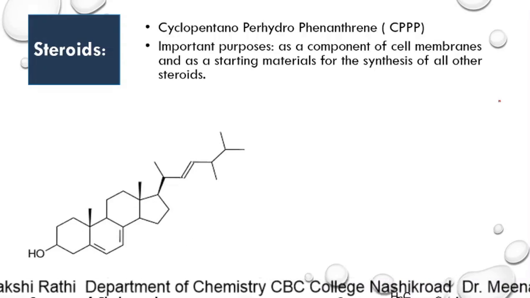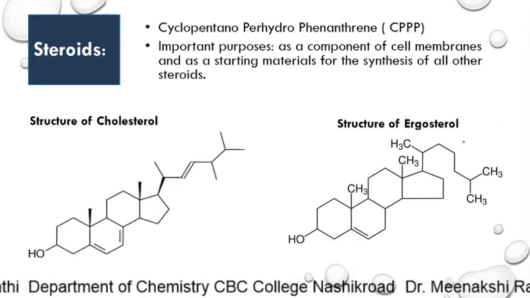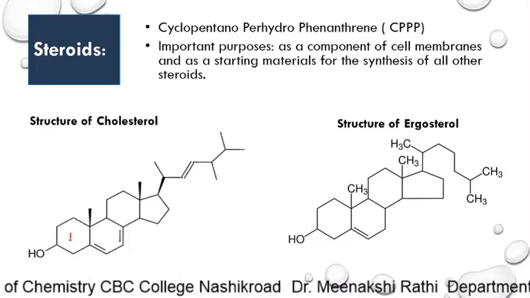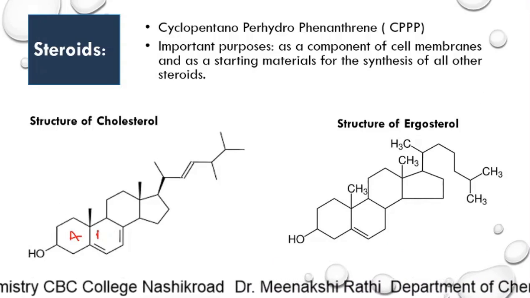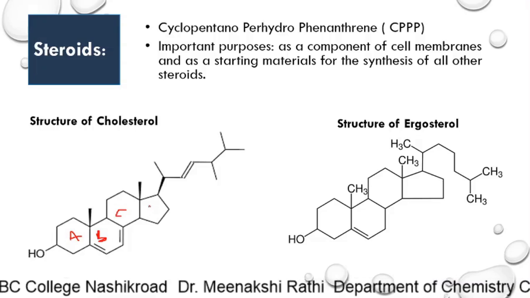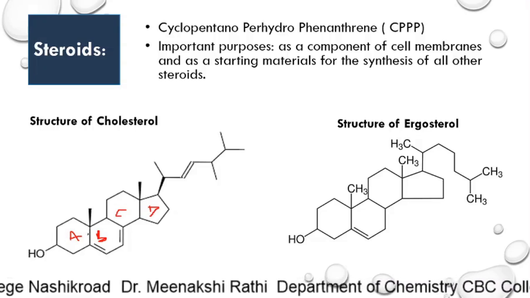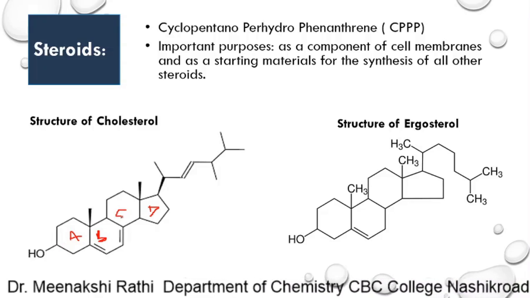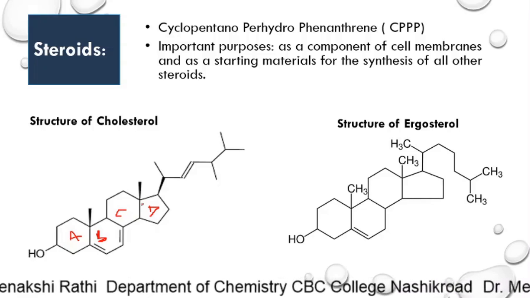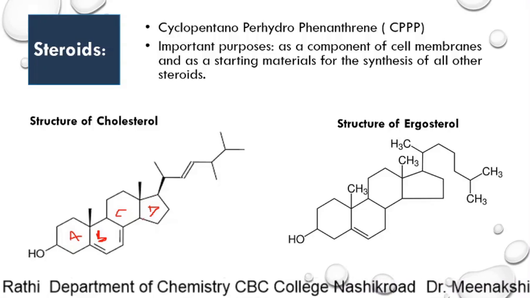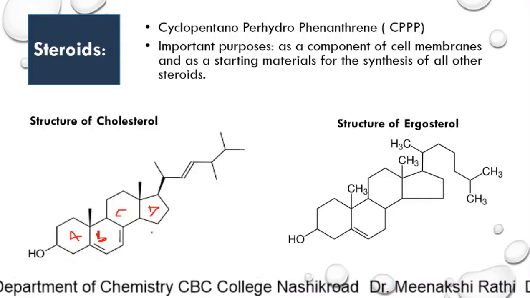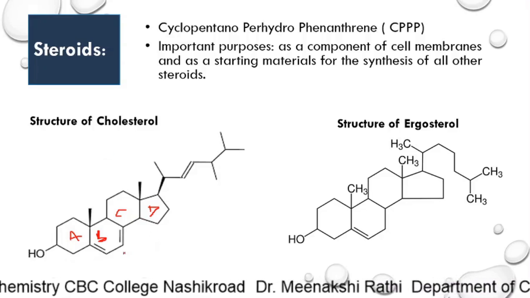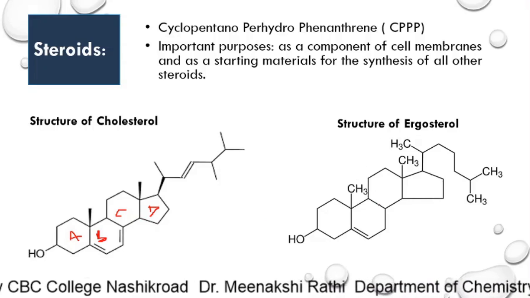Now, this is the structure of cholesterol and this is the structure of ergosterol. If you see the common part of these two structures, they have these parts A, B, C and D. They contain these 4 rings. Out of these, the ABC rings are called the phenanthrene ring, and to this a cyclopentane structure is attached. So, that is why it is called the cyclopentano perhydrophenanthrene structure.